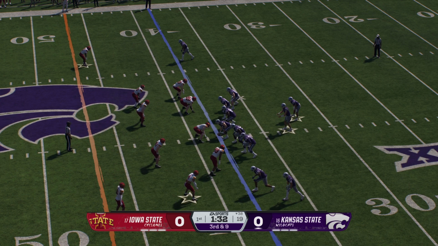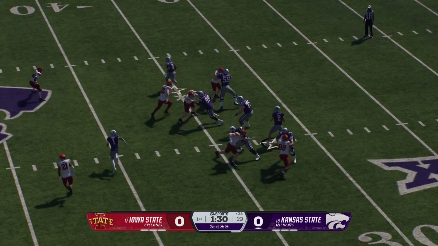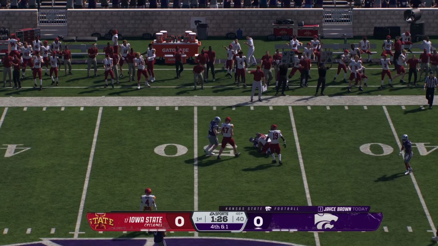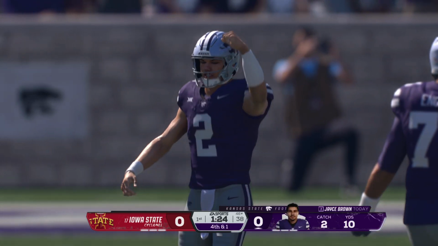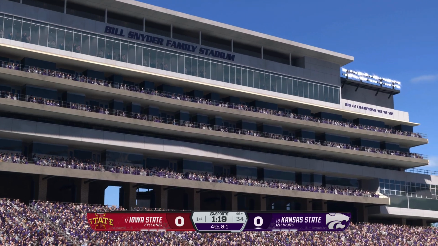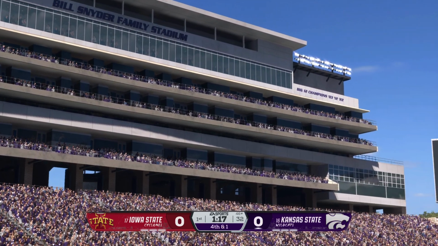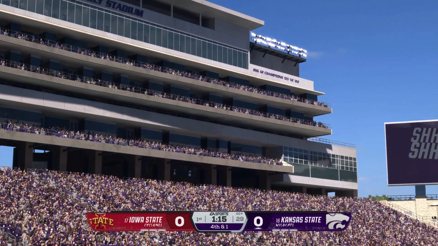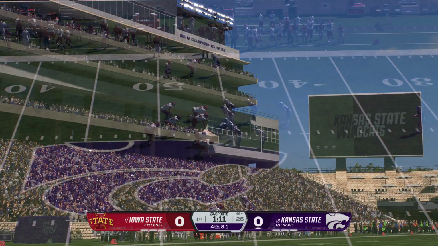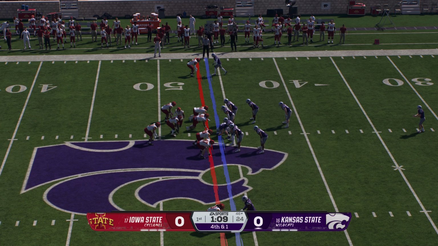Looking to throw. It's Johnson. Finds his man. It's Brown. They bring down the receiver, but that's a nice gain on that play. Well, they're going to come up short of the sticks here, and we've got a tough decision at this point in the football game for the head coach. What will they do now on 4th down? And the Wildcats will send their punt team onto the field.